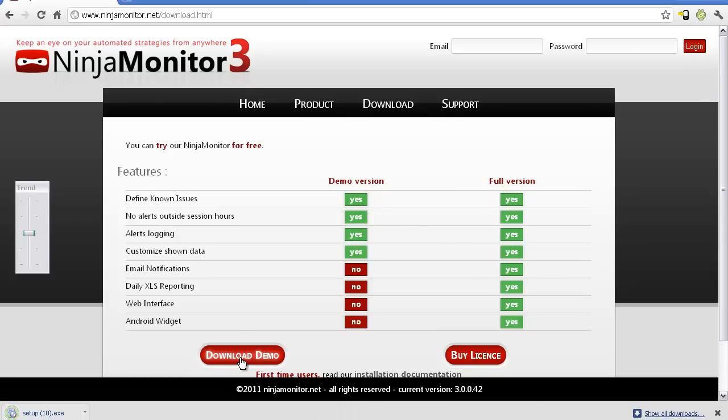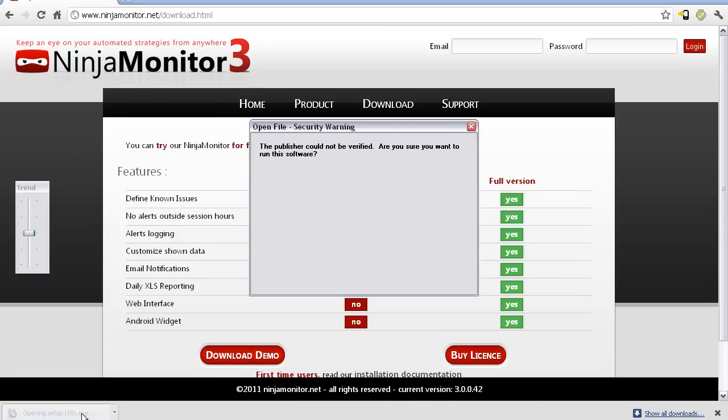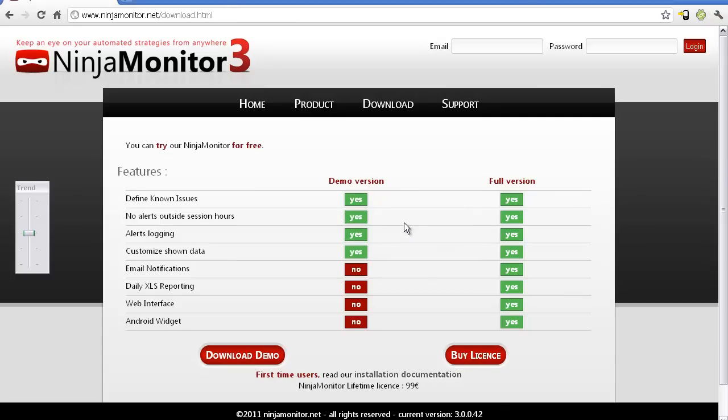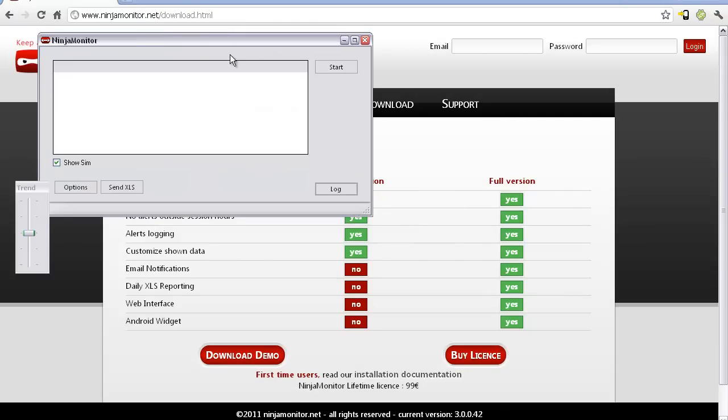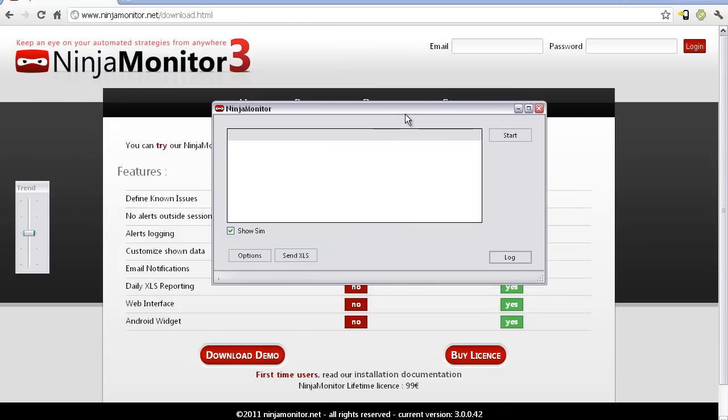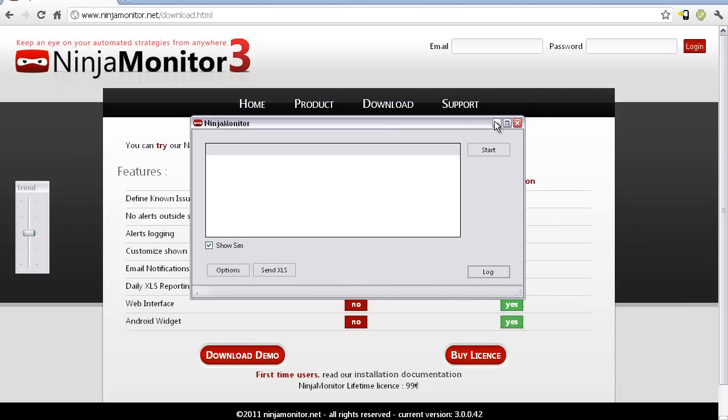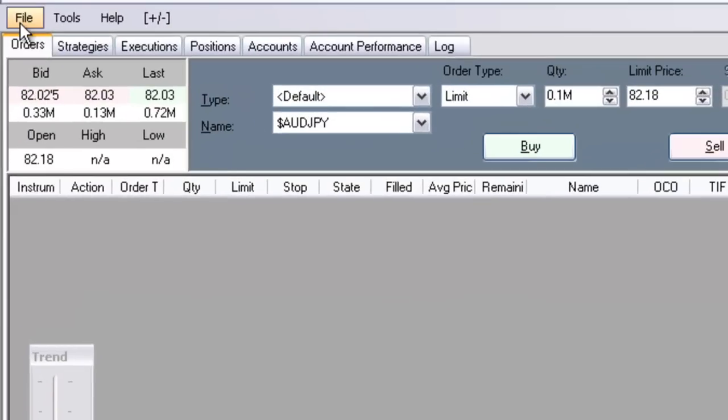We're going to start by downloading and running the installation program. That's done. Now we're going to go back to NinjaTrader, and we're going to import the ninjamonitor module.